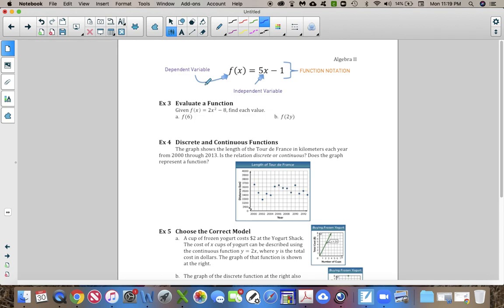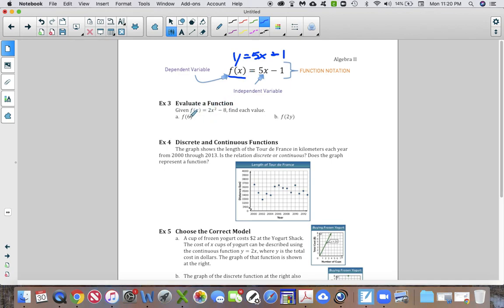Evaluate the functions. We are big kids now. So rather than calling this y equals 5x plus minus 1, they will call it f of x, and they do that so that we can plug numbers in for f of x, okay? So x is your independent variable, that's the stuff that you're plugging in, and then y depends upon what x is. So this is called function notation because we have the function of x.